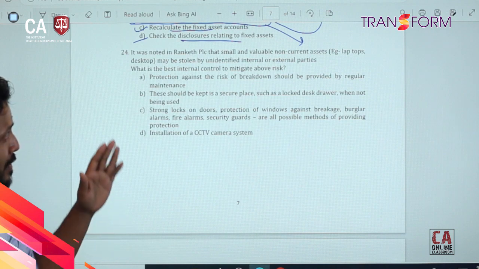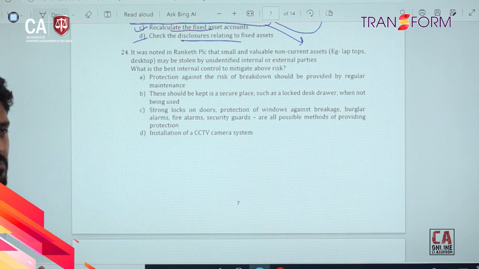Ranket PLC, they have missed some of the valuable non-current assets.